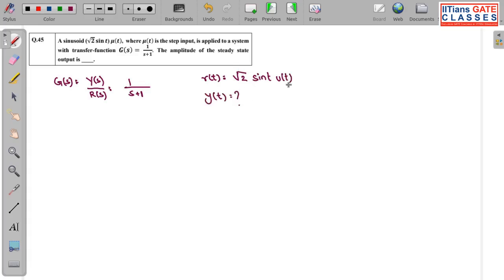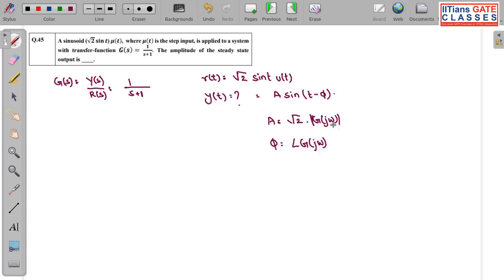So we know for a sinusoidal input, having the transfer function like this, my output will be equal to A sin(t minus phi), where A equals root 2 into the magnitude of this transfer function, and the phase is equal to the phase of the transfer function.